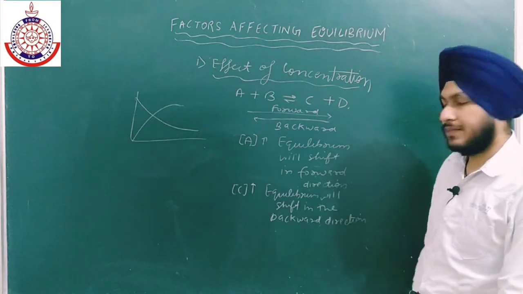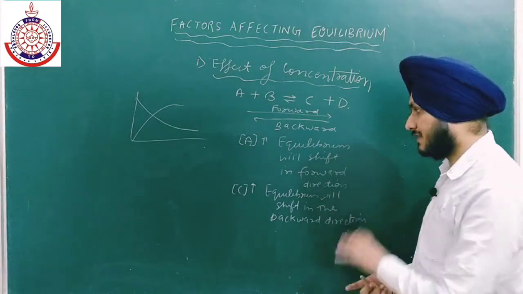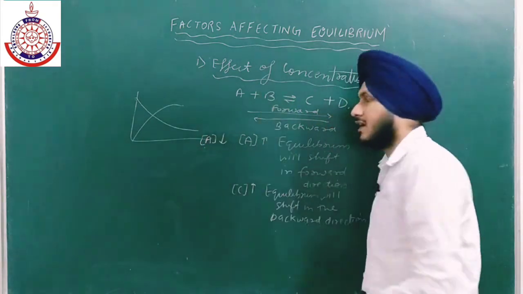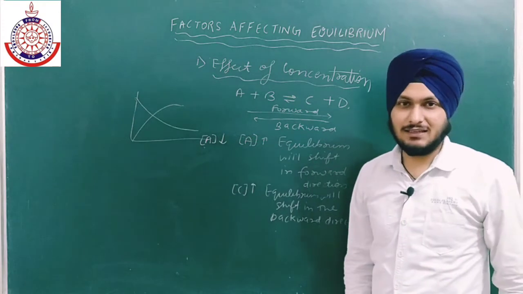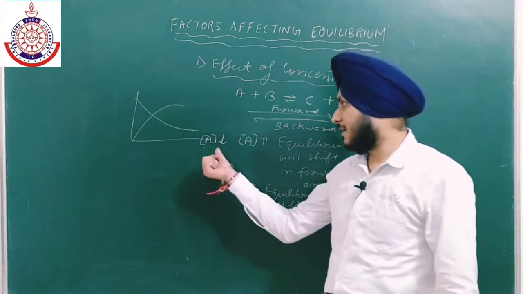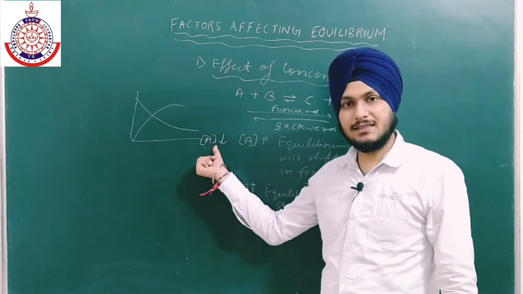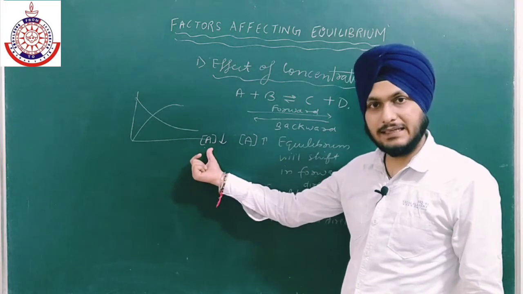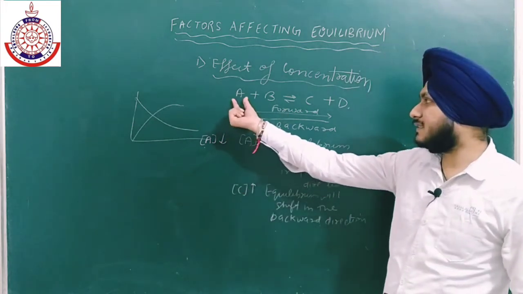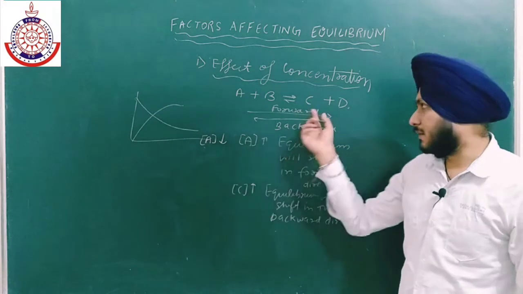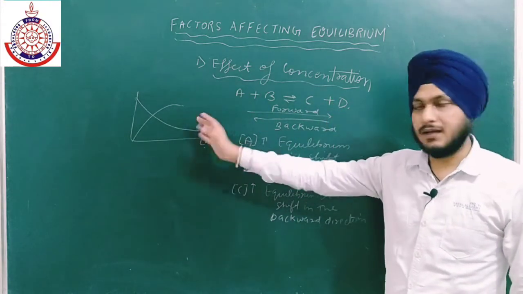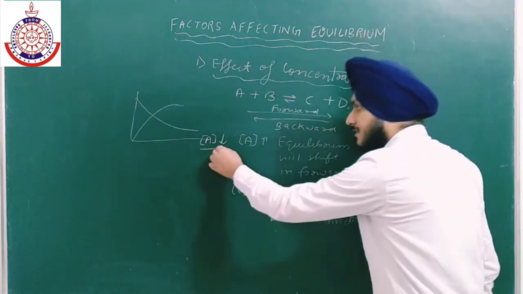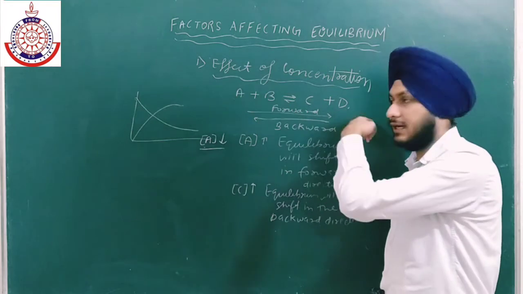Is it clear? Now if I am reversing these two changes, now I am decreasing the concentration of A. According to Le Chatelier principle, it will undo this change. Equilibrium will shift in that direction where the concentration of A is increasing. In which direction is the concentration of A increasing? In the backward direction, because C plus D react to form A. So the more the backward direction, the more the concentration of A increases. So this change will increase the rate of the backward reaction.